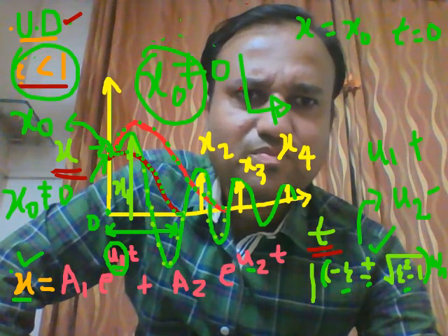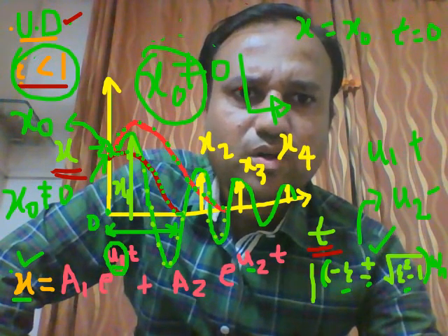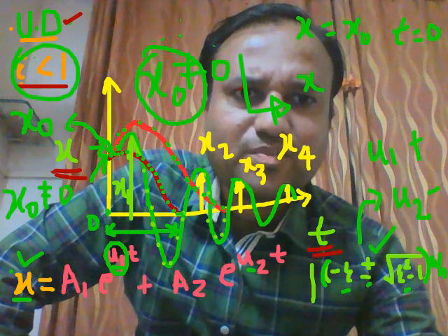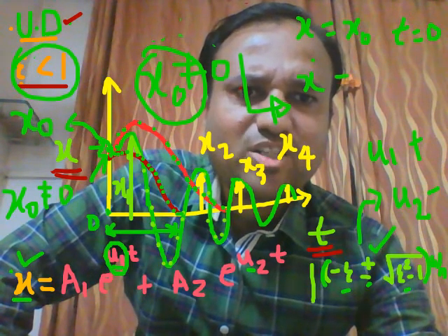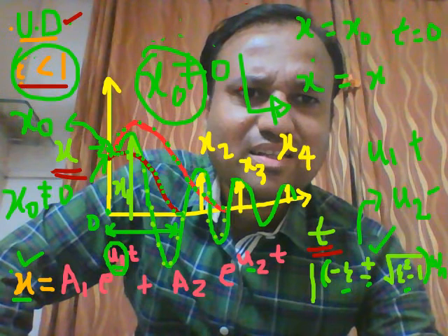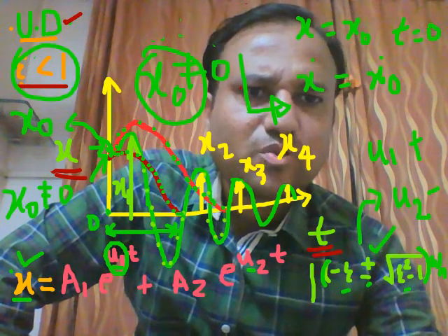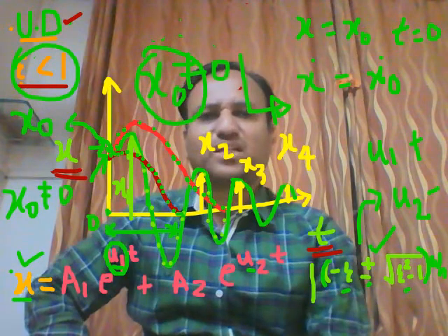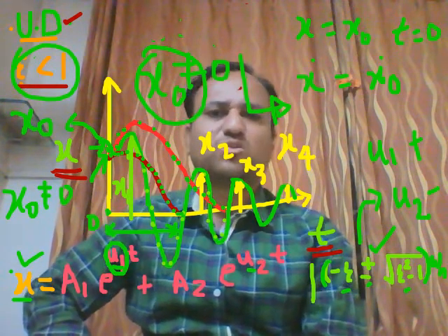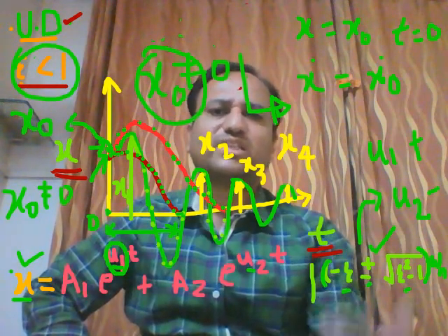The second boundary condition, x dot is x dot 0. Initial velocity may be given in the problem; if not mentioned, you must assume the initial velocity is equal to 0.